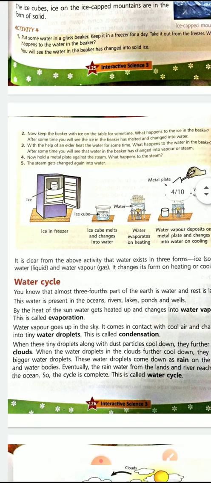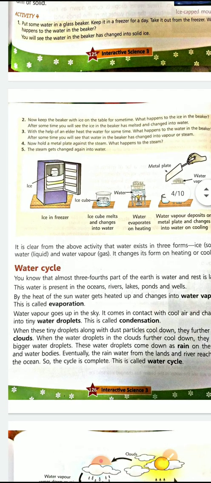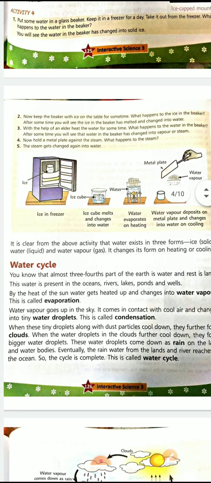Now what is the water cycle? You know almost 3/4 part of the earth is filled with water and the rest is land. This water is present in the ocean, rivers, lakes, ponds and wells. By the heat of the sun, water gets heated up and changes into water vapor. This is called evaporation. What is it called? Evaporation. Water vapor goes up in the sky, it comes in contact with cool air and changes into tiny water droplets. This is called condensation.